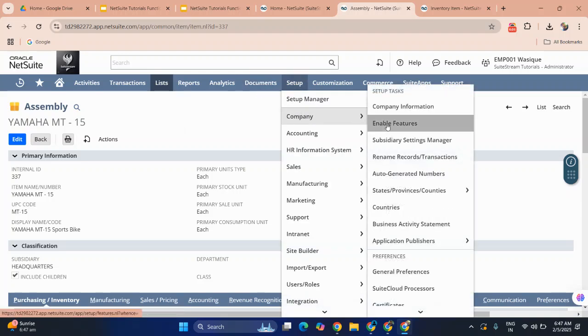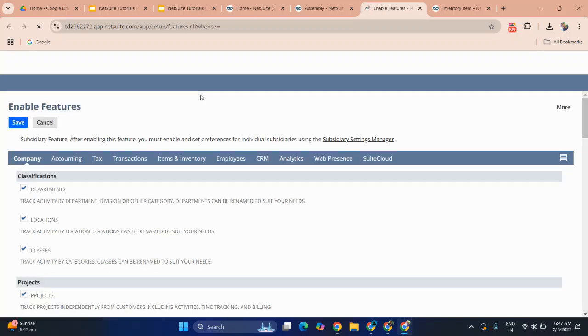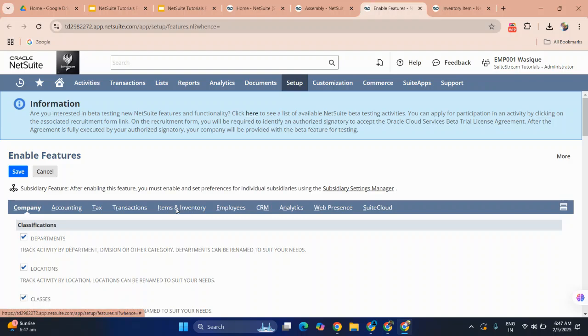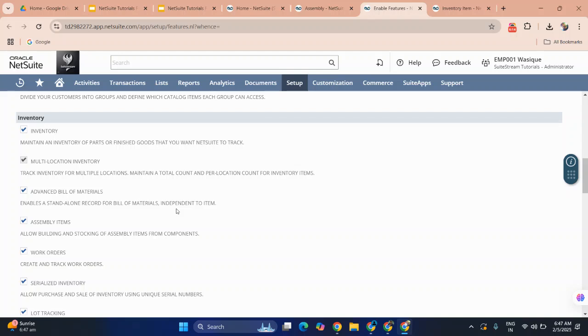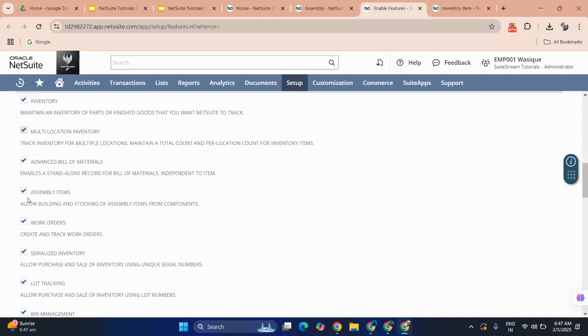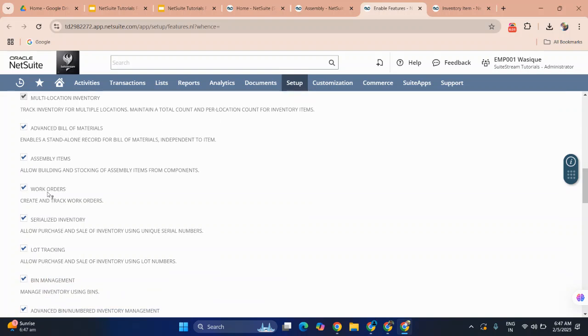Let's confirm that also. Under Items and Inventory, we need to select the Assembly Items checkbox, which allows us to create or access assembly items. It enables building and stocking assembly items from components.